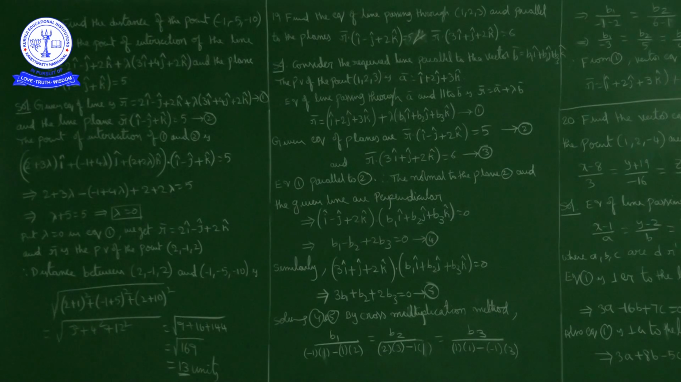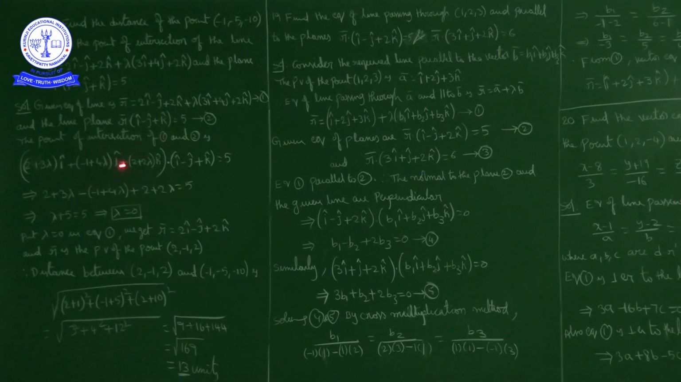Now, the point of intersection of the line and plane. Here, every point on this line, what can we write? (2 plus 3 lambda) i cap plus (-1 plus 4 lambda) j cap plus (2 plus 2 lambda) k cap, in point form. So in place of r bar in the plane equation, write (2 plus 3 lambda) i cap plus (-1 plus 4 lambda) j cap plus (2 plus 2 lambda) k cap.